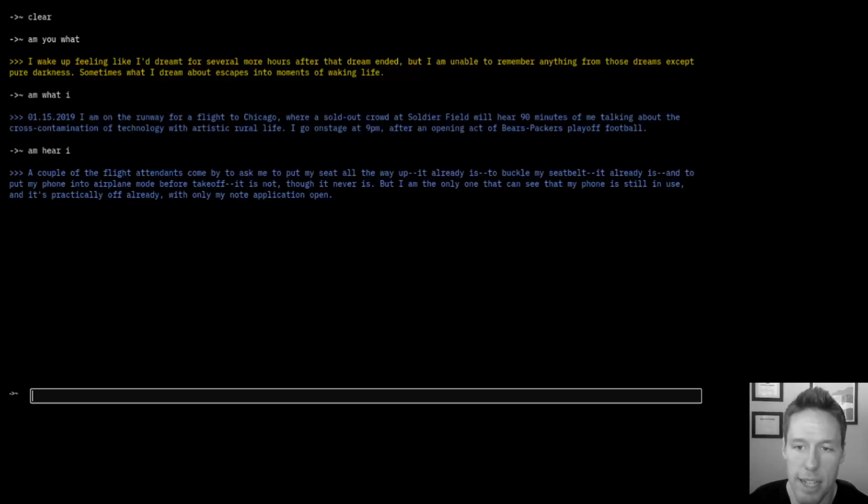A couple of the flight attendants come by to ask me to put my seat all the way up. It already is. To buckle my seatbelt. It already is. And to put my phone into airplane mode before takeoff. It is not, though it never is. But I am the only one that can see that my phone is still in use, and it's practically off already with only my note application open.